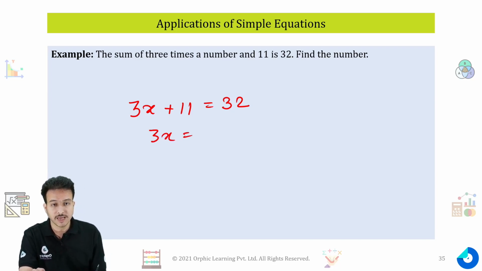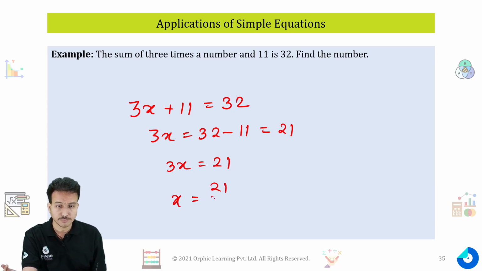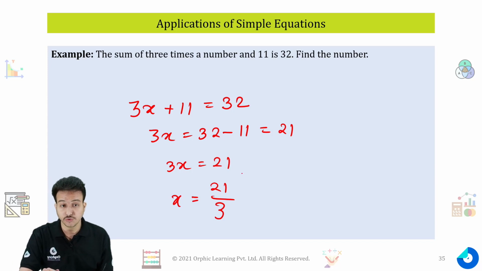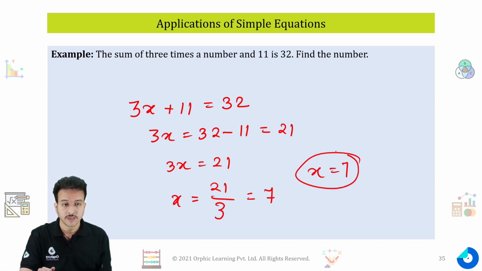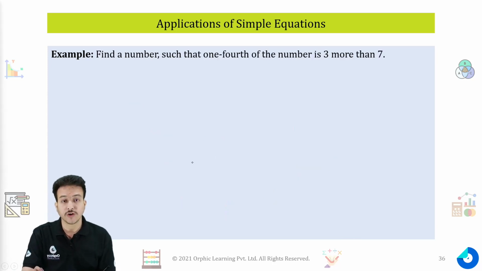First, transpose 11 to the right hand side, it will come up as minus 11. So you will get the answer 21. Now 3x is equal to 21. Transpose 3 to the right hand side; multiplication will go into division, and you will come up with the answer x is equal to 7 as the solution of this equation. That means the number we are talking about is 7.